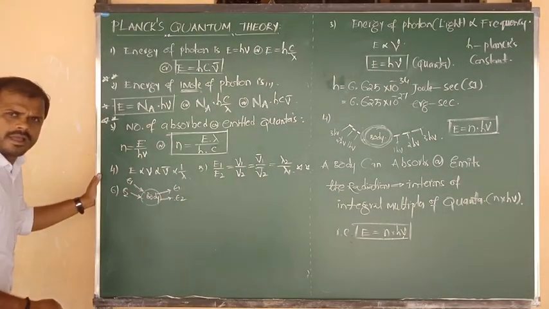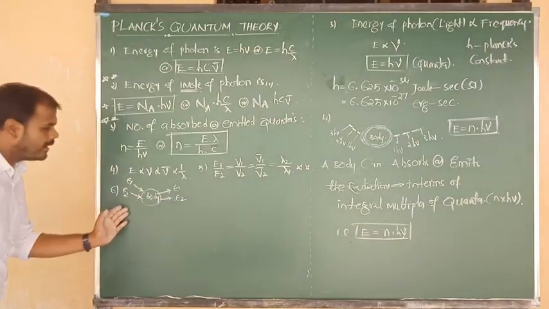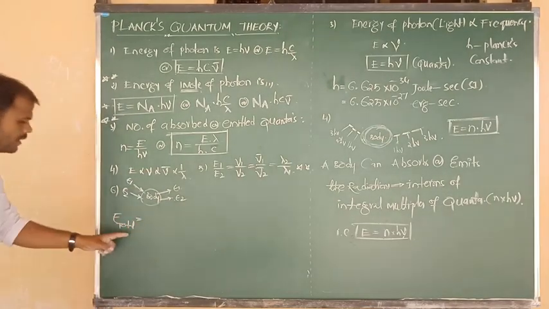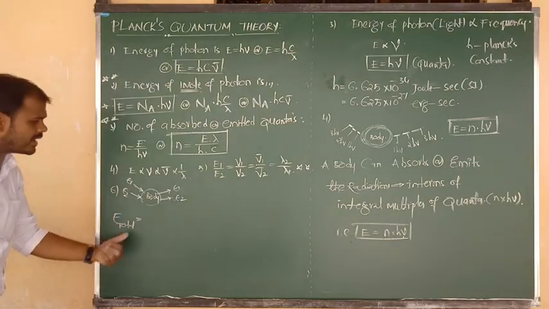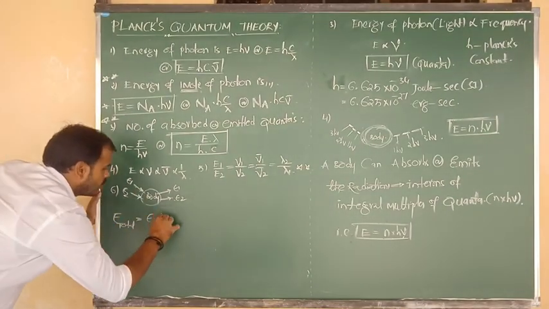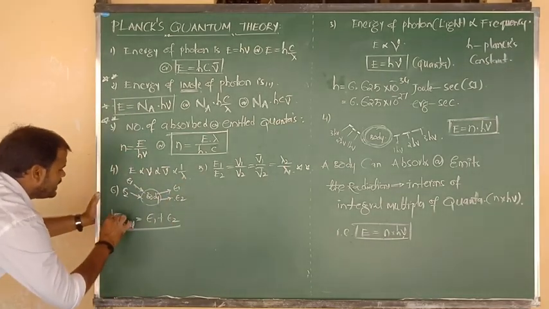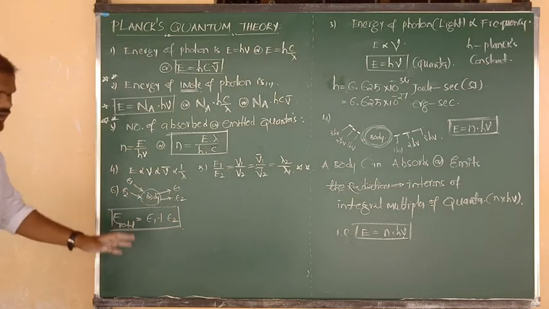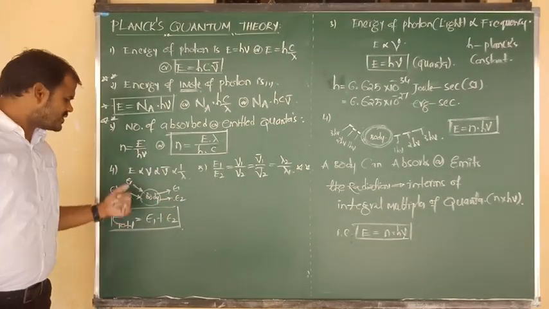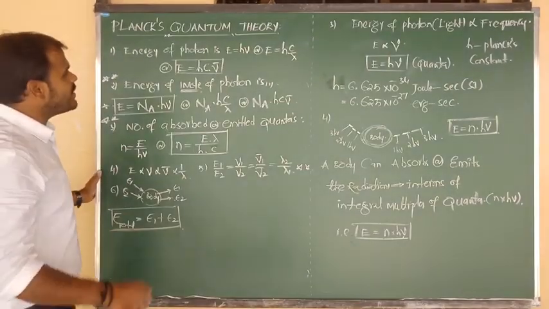So the formula is for the total energy of absorbed and emitted radiations. E total is the total absorbed energy, and also we can consider the total emitted energy, same formula. So E total equals, how many radiations are absorbed? 2, E1 plus E2. How many radiations are emitted? 2, E1 plus E2. So E total equals E1 plus E2. This is the formula we use to calculate total absorbed energy and total emitted energy. Suppose we can consider E3, then we add plus E3 as you wish.